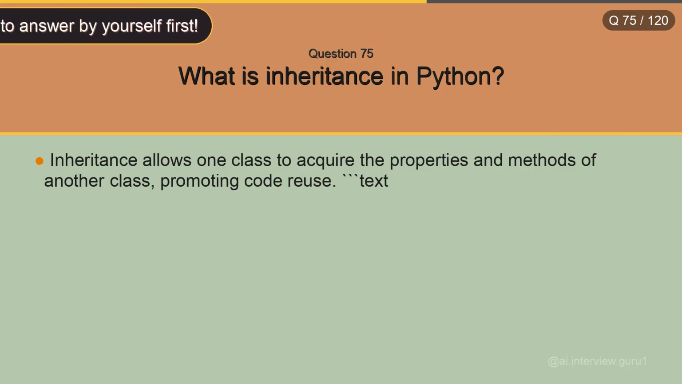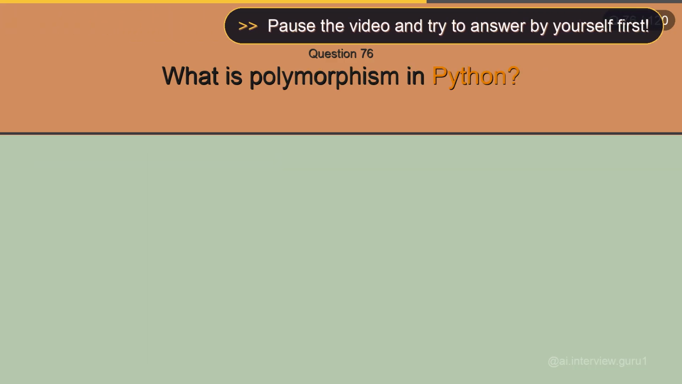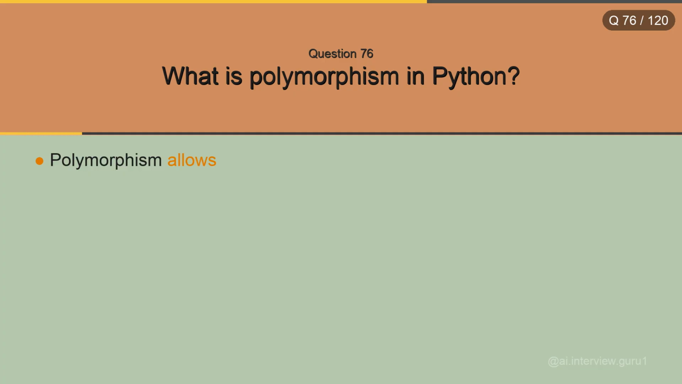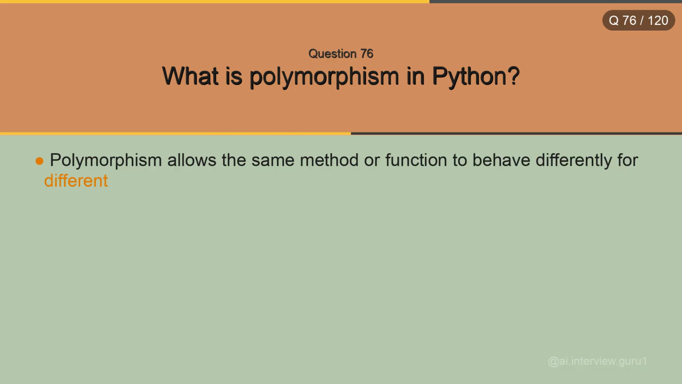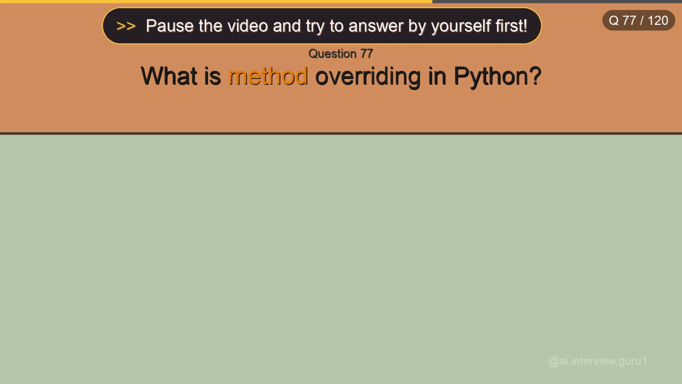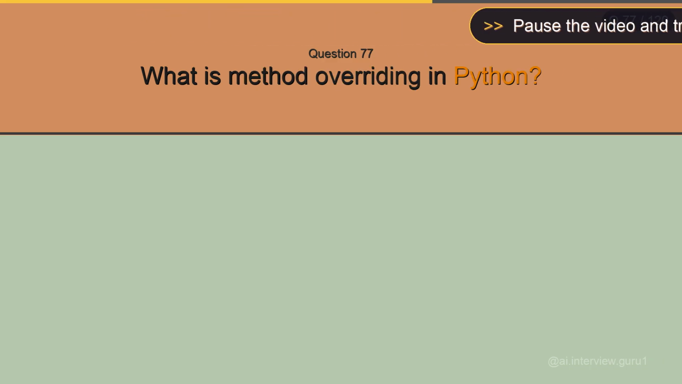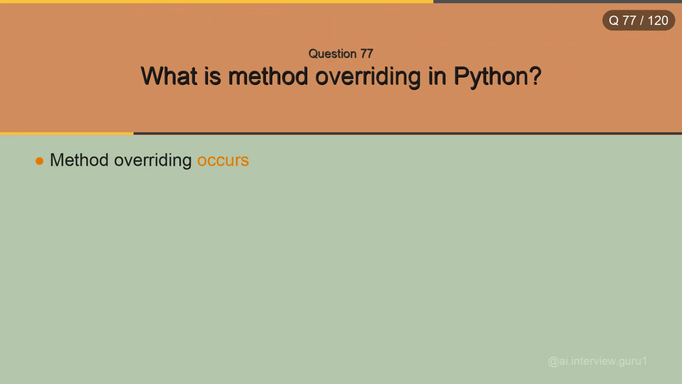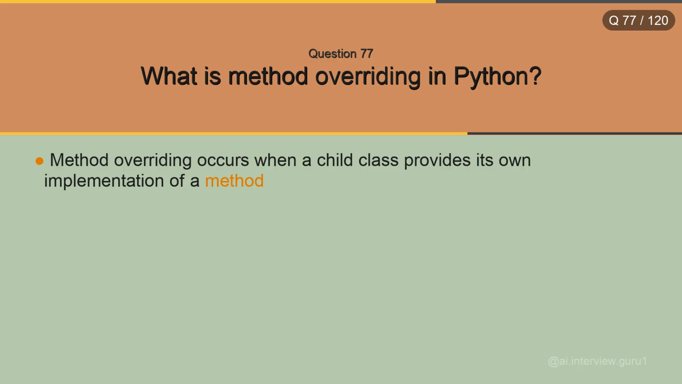What is polymorphism in Python? Polymorphism allows the same method or function to behave differently for different objects. It is achieved through method overriding and duck typing. What is method overriding in Python? Method overriding occurs when a child class provides its own implementation of a method already defined in the parent class.